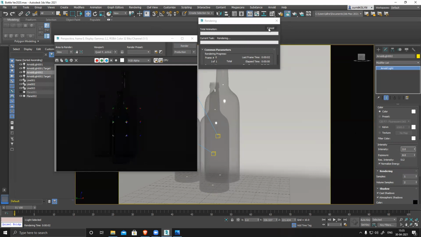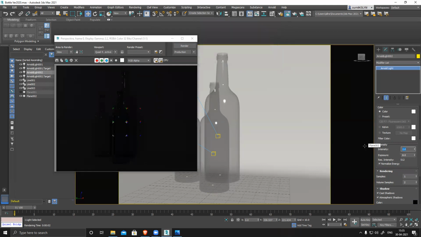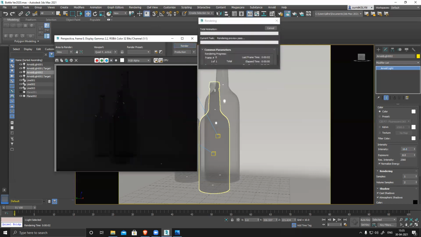Okay, 10. Because rendering is a time consuming process, based on the scale of the model and your scene, light intensity and everything, you need to identify and test out a couple of times.